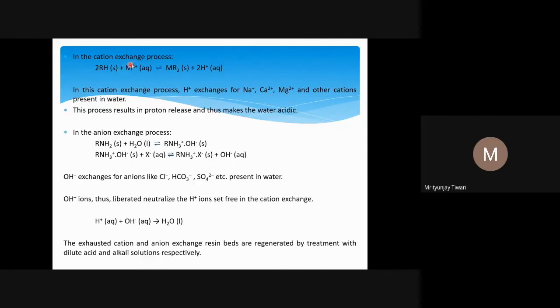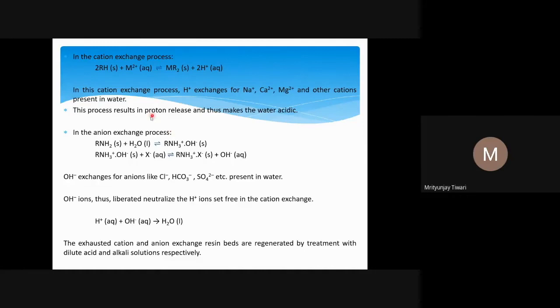So here, the Na+ can exchange. We have seen with NaCl, this H+ proton is exchanged with any cation, all the cations, Na+, Ca2+, Mg2+, any cation that is there. But during the process, you should remember that this becomes acidic. The H+ ions are now in the solution, now in the water, and this process results in proton release, and thus makes the water acidic.